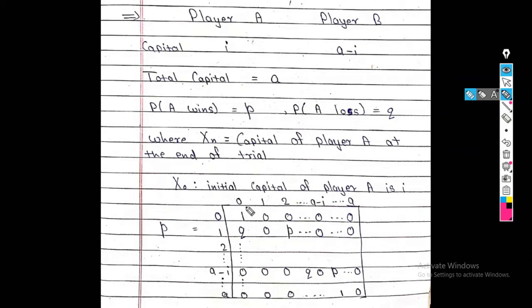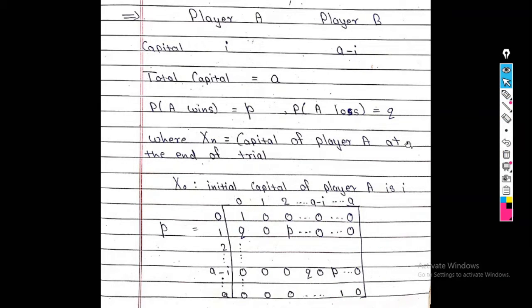Now the probability of transition from state 0 to 0 is 1. The probability of transition from state 0 to 1 is 0. The probability of transition from state A to A is 1, while the probability of transition from A to A minus 1 is 0. The probability of transition from state 1 to 2 is P. In reverse order it is probability Q. So see, this TPM is nothing but an absorbing barrier, where X0 is what? The initial capital of player A, rupees I.